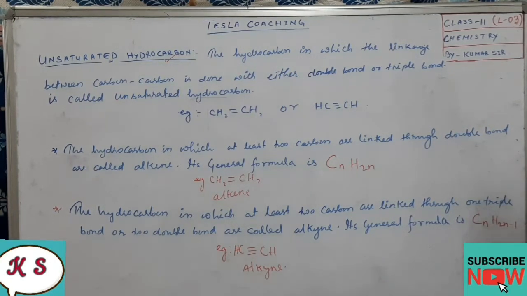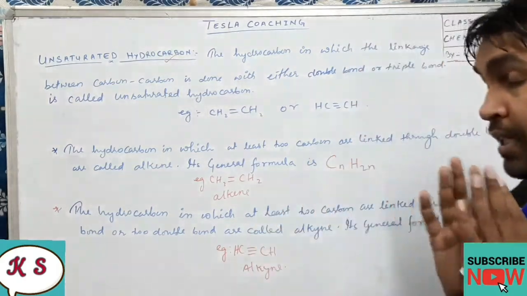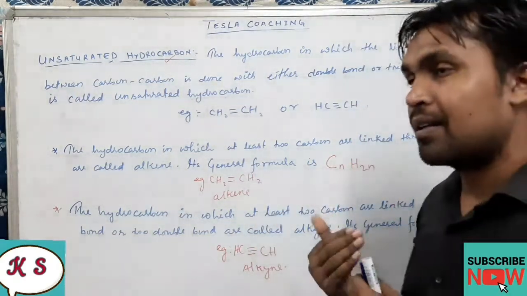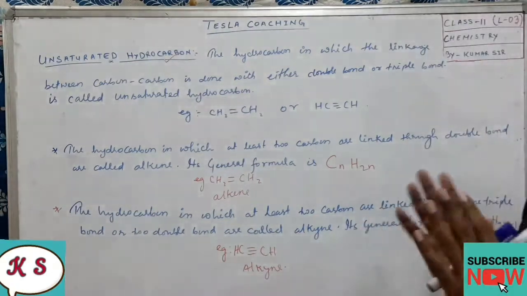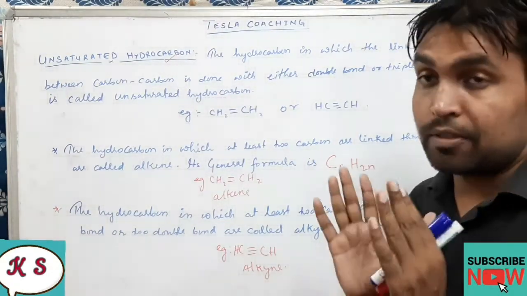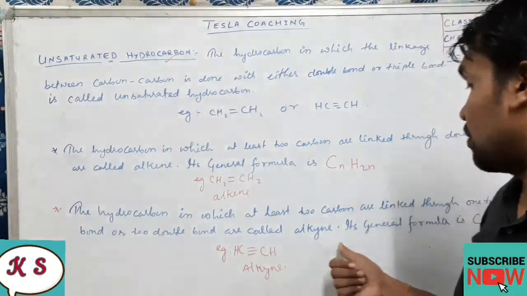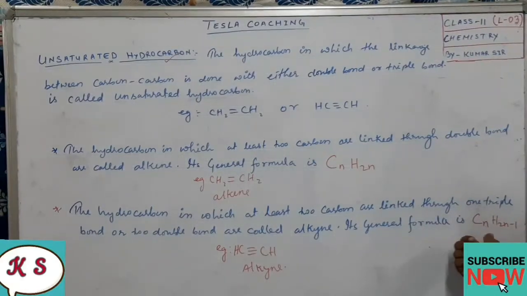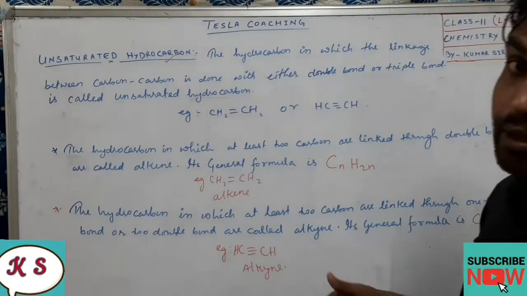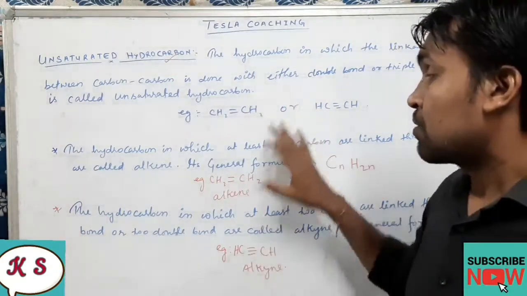Okay, so what is an alkyne? Alkynes are those hydrocarbons in which at least two double bonds, or a minimum of one triple bond, is present in that particular compound. Then that particular compound we will call an alkyne. Its general formula will be CnH2n minus 1. Okay dear students, so take it down.